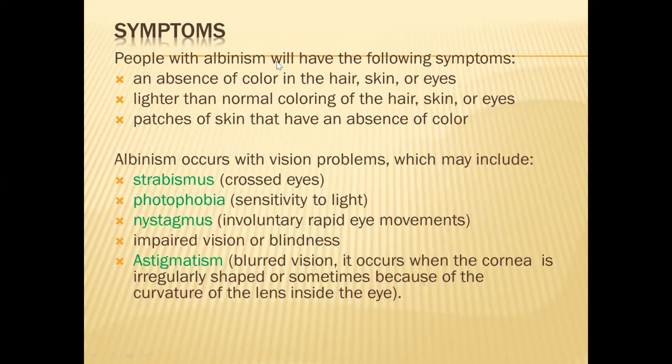So people with albinism will have the following symptoms: absence of color in the hair, skin and eyes, lighter than normal coloring of hair, skin or eyes, and patches of skin that have absence of color. When melanin is not formed in your body, the whole body will be colorless. Such a condition is called albinism.